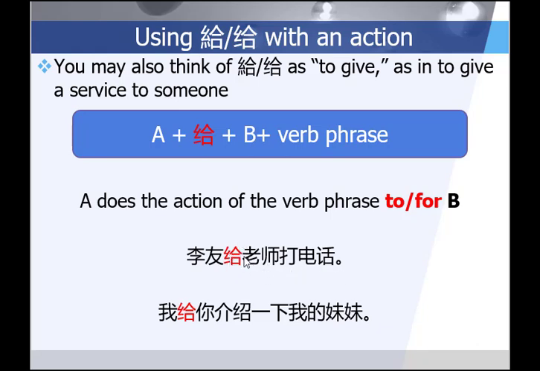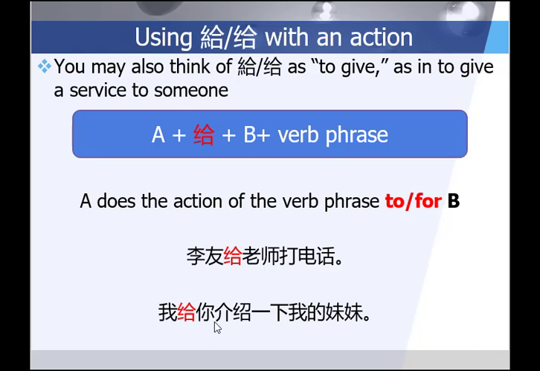You can think of it as to, but you can also think of it as Leo gives the teacher a phone call, a call on the phone. But just note that 打电话 has to be a verb phrase. So verb and object of the verb here. Let's look at the second example. 我给你介绍一下我的妹妹.